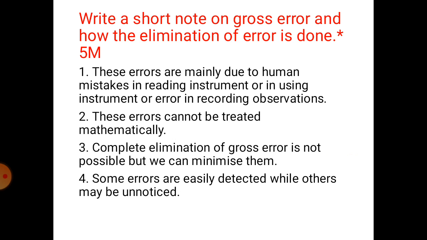So basically the human mistakes they make while reading the instrument, using the instrument or recording the observation are gross errors. These errors cannot be treated mathematically, so that is the problem. Third, complete elimination of gross error is not possible, but we can minimize the gross error. And fourth, some errors are easily detected while others may be unnoticed.